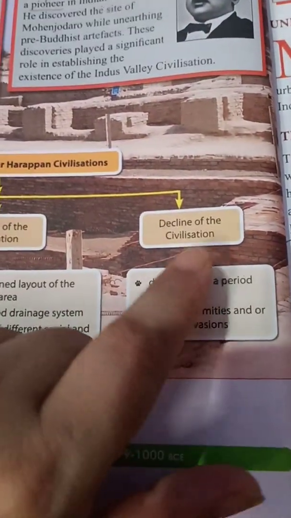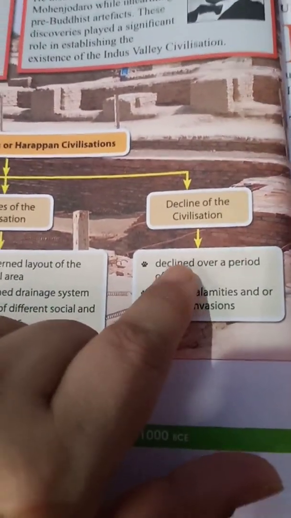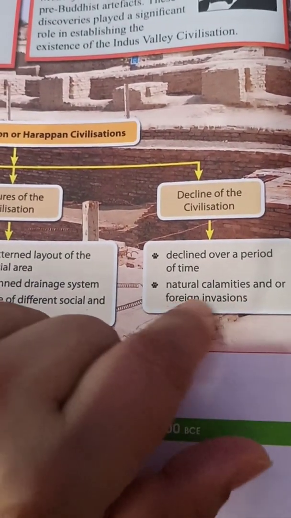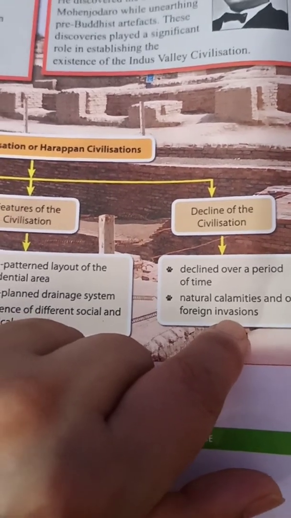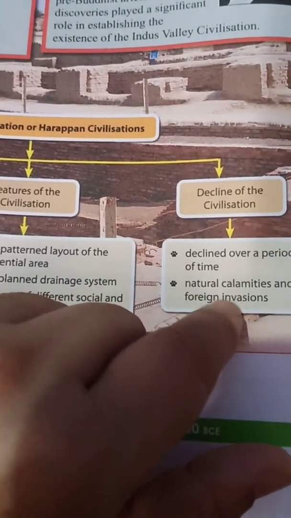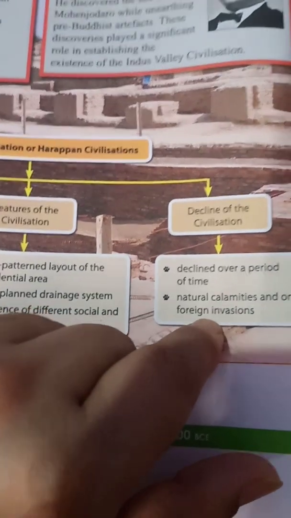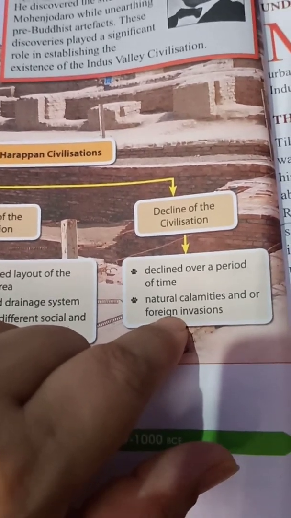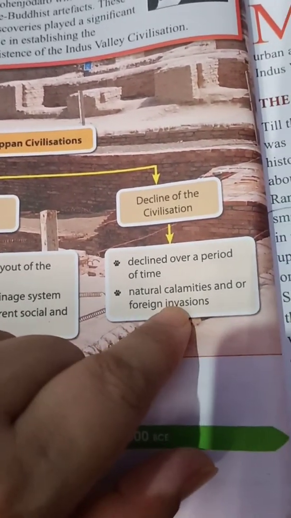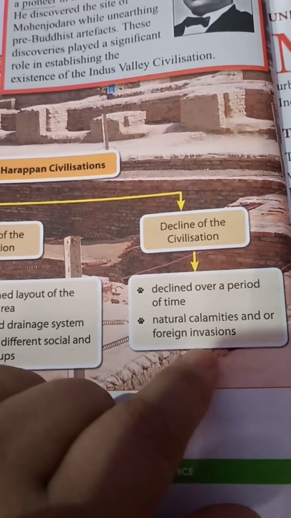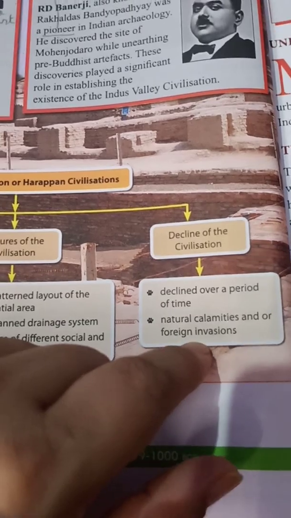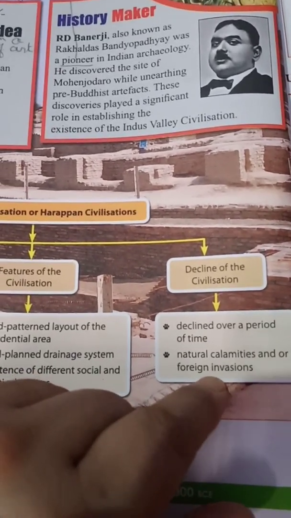Next point is decline of the civilization. How the civilization declined, how it came to an end. Declined over a period of time, natural calamities and or foreign invasions. So decline may be by natural calamities like flood or any epidemic or earthquake or anything, or foreign invasions. The people came from foreign countries and invaded this area. So maybe any reason. So we will learn about all these things in this chapter. The main person you have to see is R.D. Banerjee.